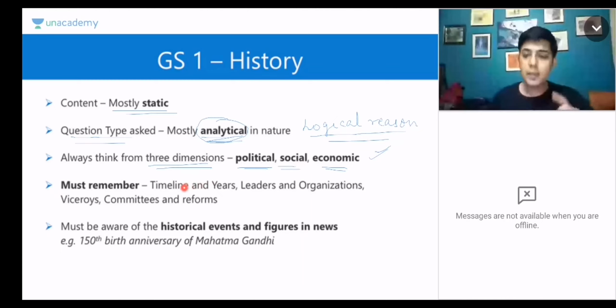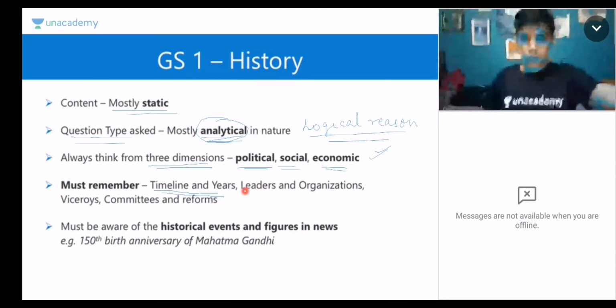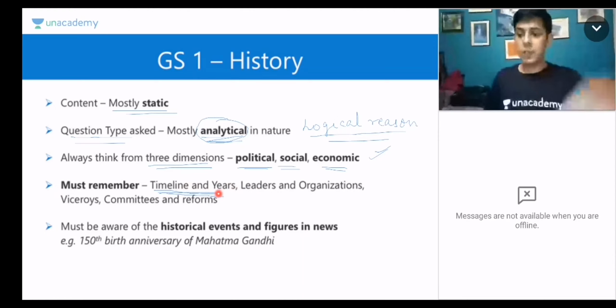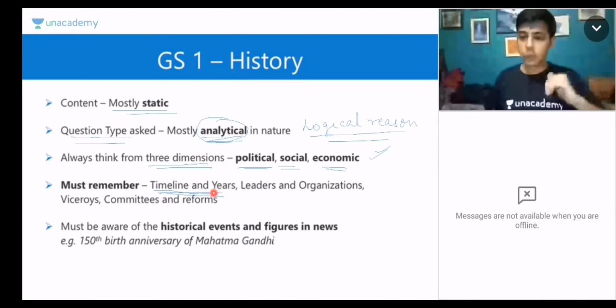And in history, it is very, very important that you remember the timeline and years. Why? Because as we all know, history is nothing but events that took place in a chronology. That is the basic meaning of history, right? So it is very important that you remember both these aspects, timelines and years. You must be able to recall the events that happened in the proper chronological manner.